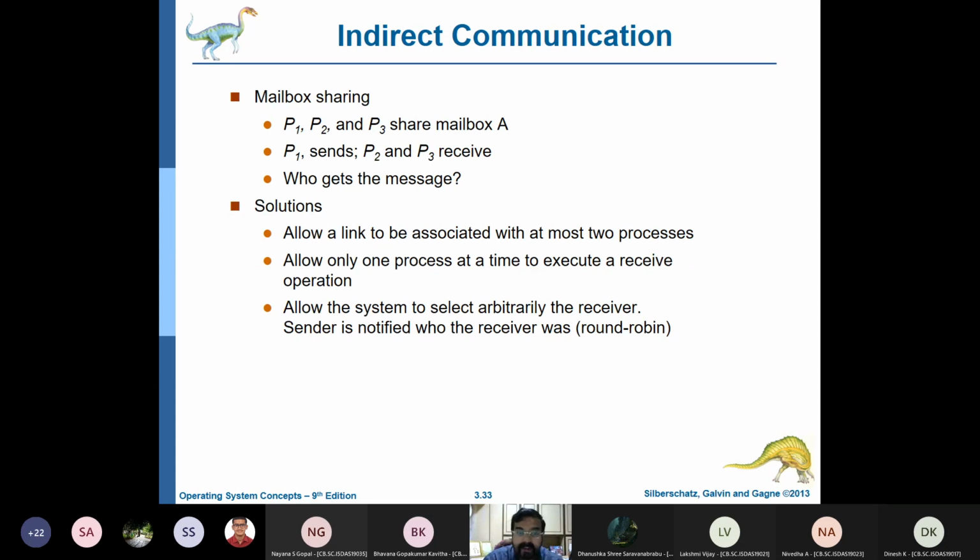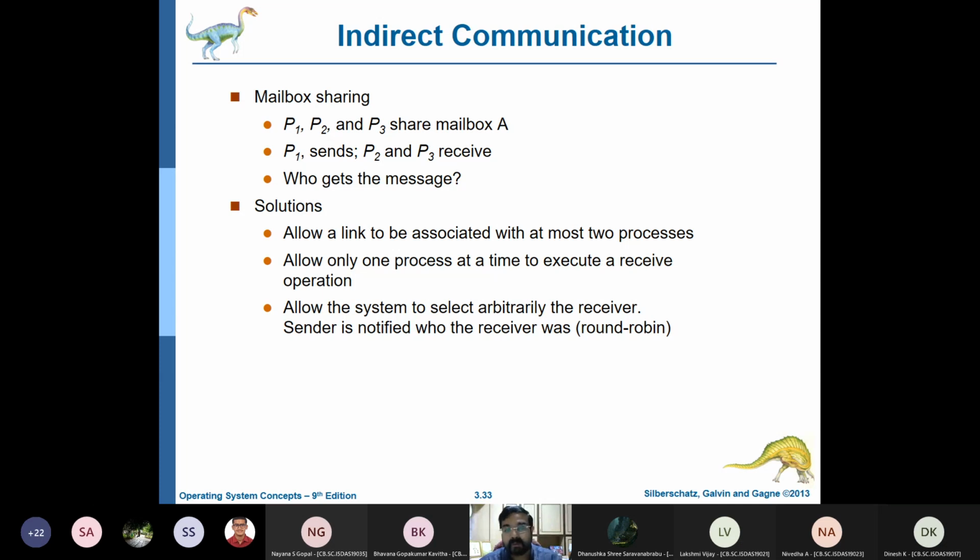So even though we can have a mailbox approach, where P1, P2 and P3 have a similar mailbox, the problem is, if P1 is sending a message, P2 will also receive it, and P3 will also receive it. So one option is that all mailboxes should have only two processes. That is the ideal way, because if a mailbox or a port has more than two, it becomes complicated. So ideally every mailbox is associated with only two processes, and then it is easier.